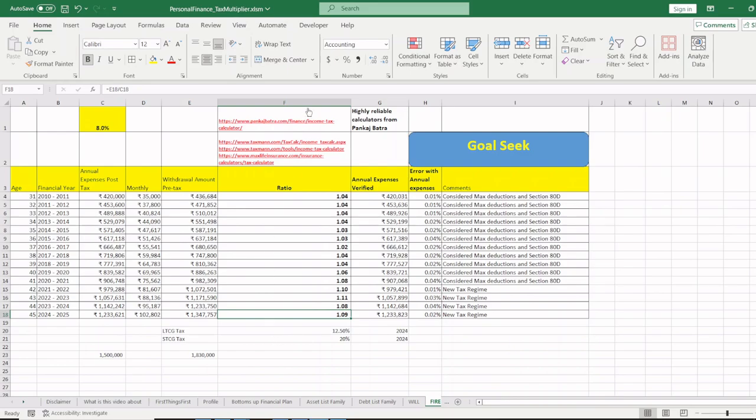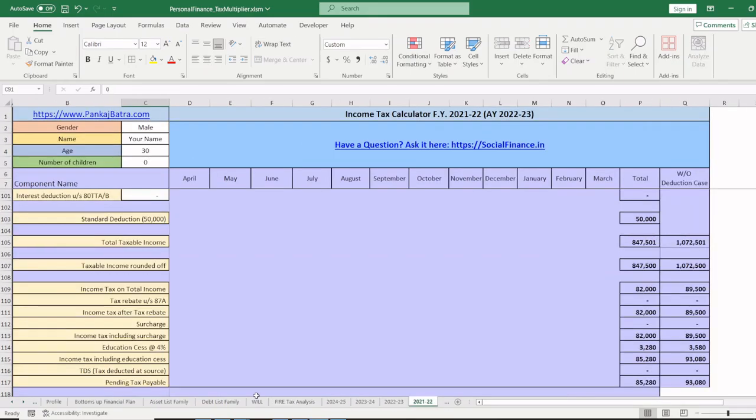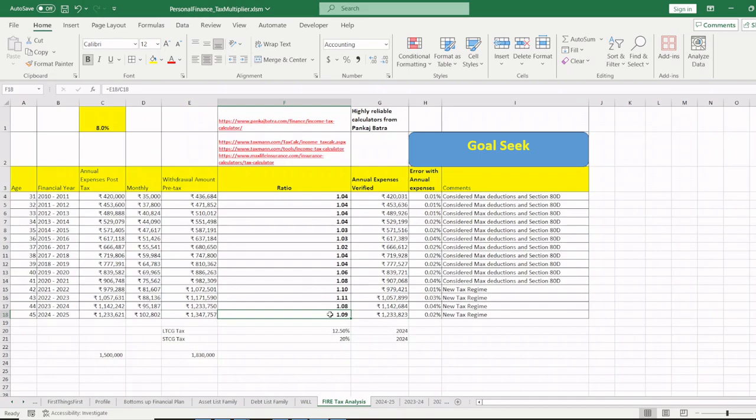And thanks to Pankaj Batra, I have taken all these files from him and I have made a small simulation and done a lot of work. But yes, this was a worthwhile video to make, to check what the multiplier should be for FIRE withdrawal.